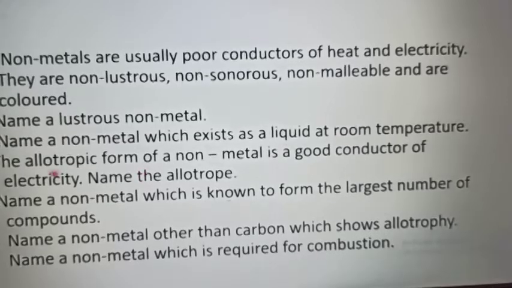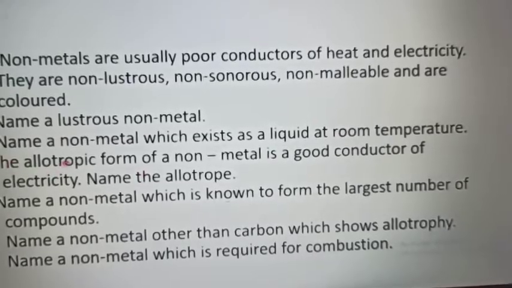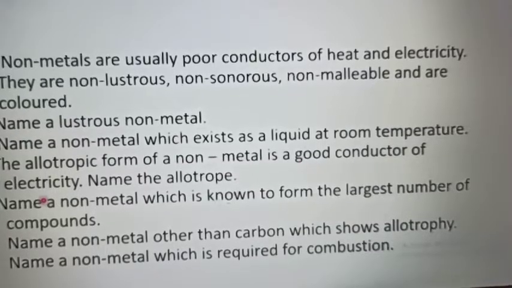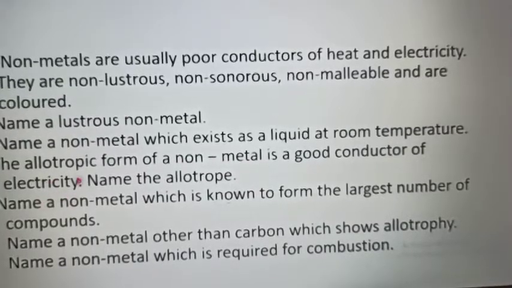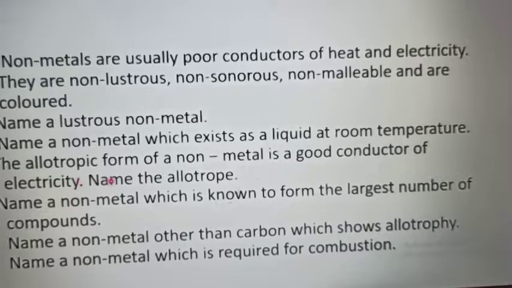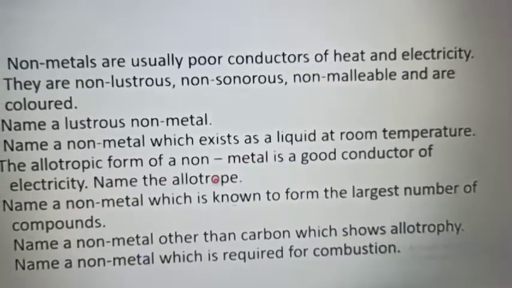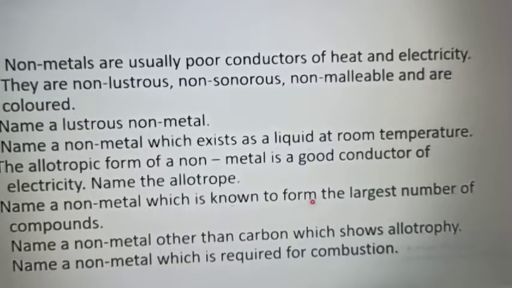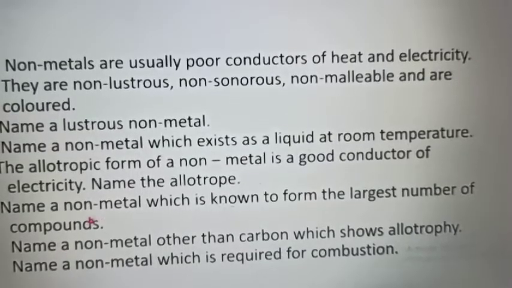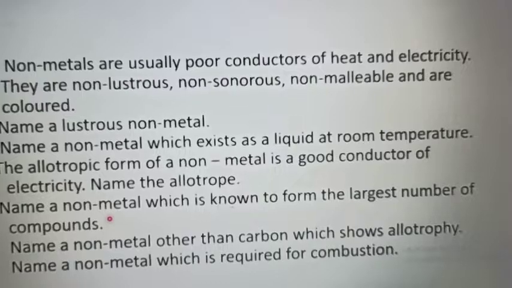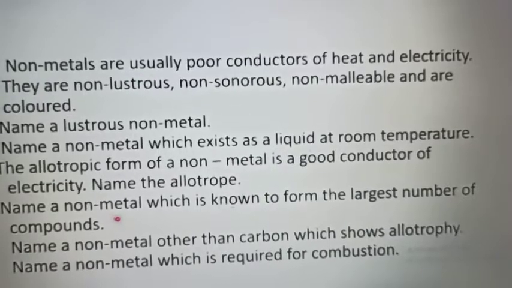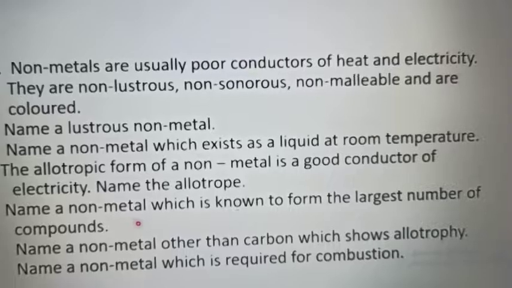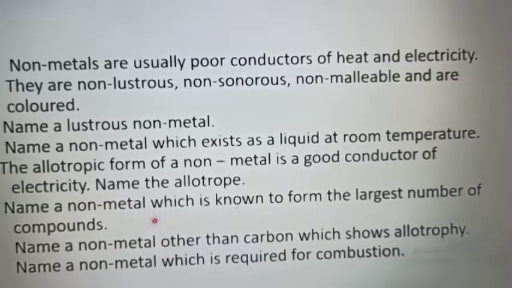Next question is, the allotropic form of a non-metal which is a good conductor of electricity. This is graphite, and this graphite is the allotrope of carbon. Name a non-metal which is known to form the largest number of compounds. This is carbon. Carbon is a non-metal which makes long chains of compounds. You will study in the chapter carbon and its compounds.